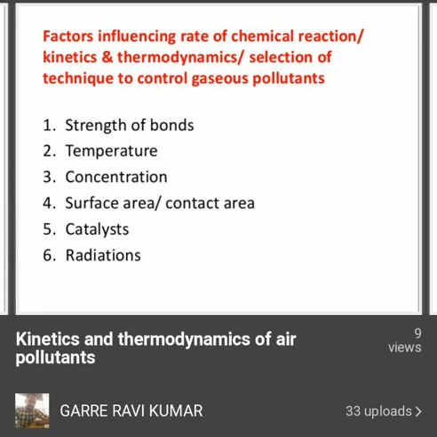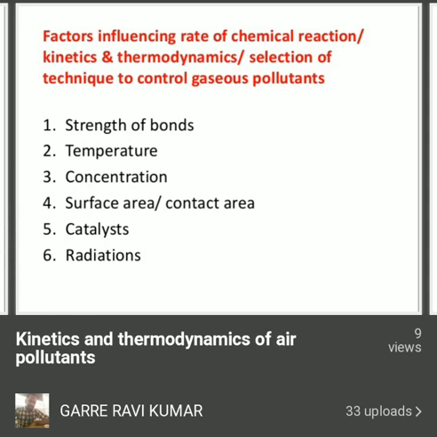Such reactions are called photochemical reactions. Understand or no? It means in the presence of sunlight some chemical reactions take place, and those reactions are called photochemical reactions. Some reactions can release heat energy and light energy, and some reactions may absorb, it means they need heat energy and light energy.